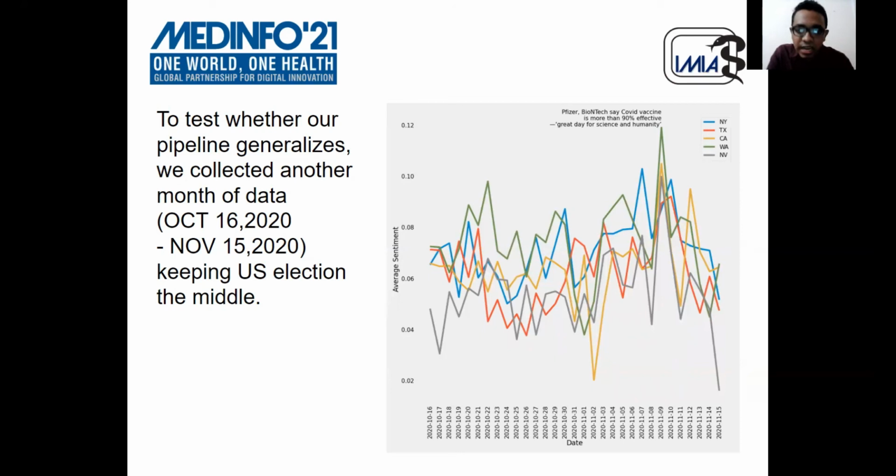Without any sophisticated analysis, we simply plotted the average sentiment for the top 5 US states. Again, we can see that there is a high peak when Pfizer and BioNTech said that their vaccine is 90% effective. So we can say that our model can capture public emotion from Twitter or other social media.